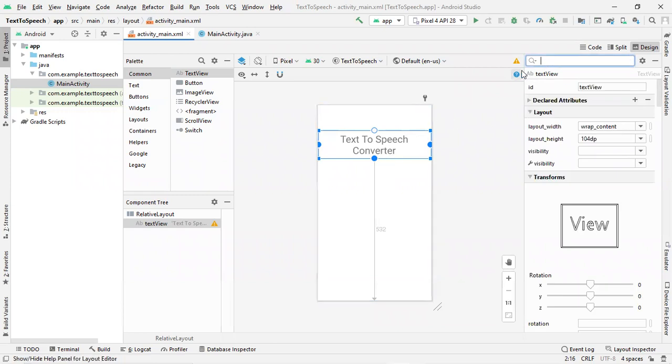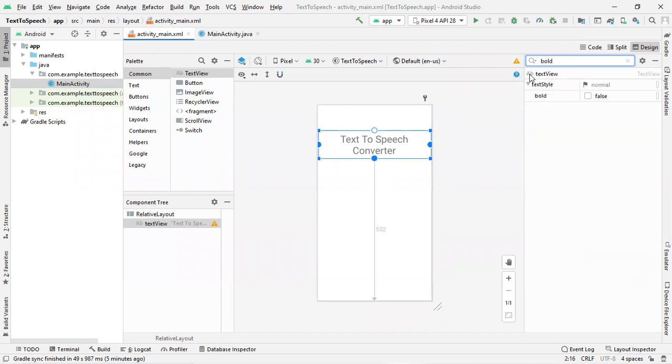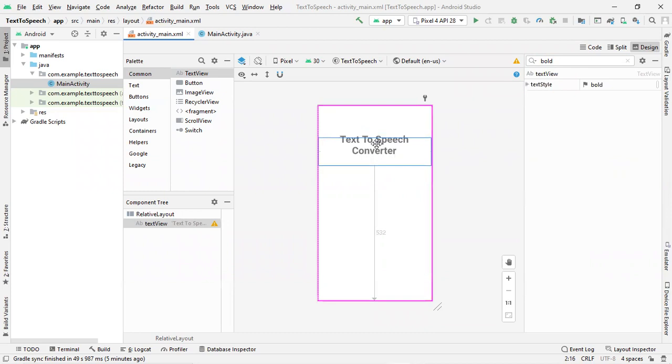For that, after selecting this particular component, just type bold. It will go to text style. So highlight your bold option. As you can see, it has been converted to bold. So this is our text to speech converter. We can increase the size if you want, but it looks good. So let us leave it as it is.